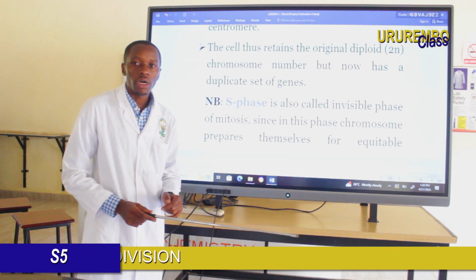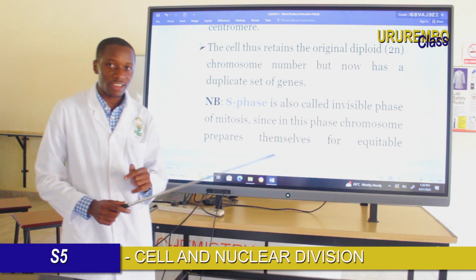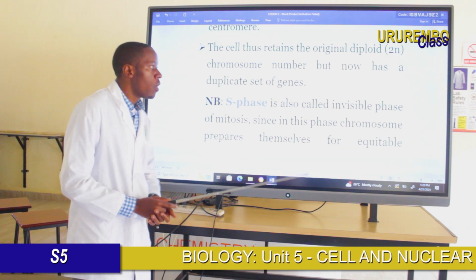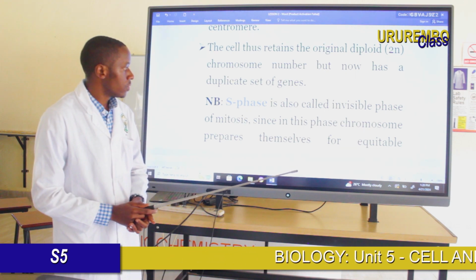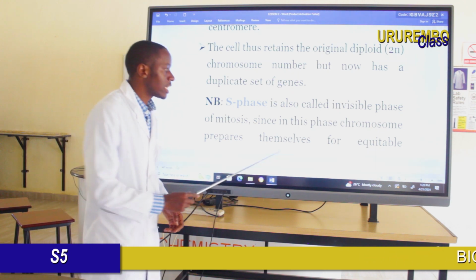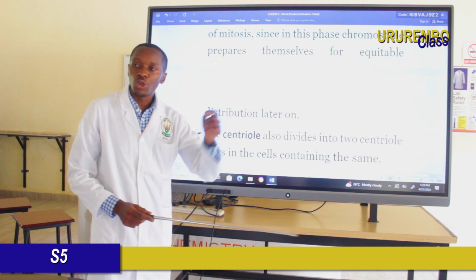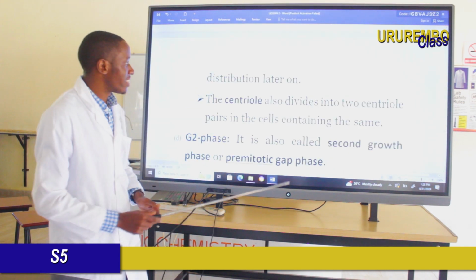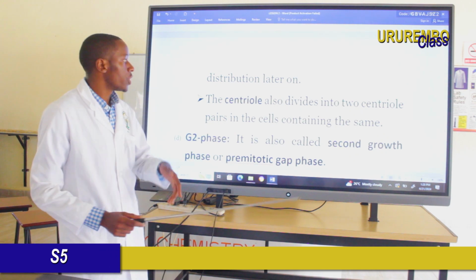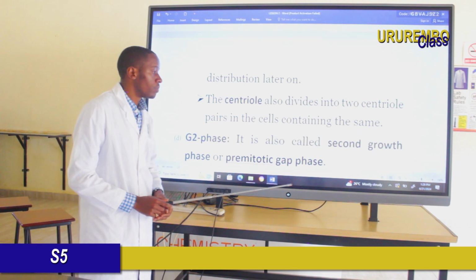An exception you must keep in mind for S phase is that it is also called the invisible phase of mitosis, since in this phase chromosomes prepare themselves for equitable distribution. The centriole also divides into two. Remember the centriole? It divides into two pairs.